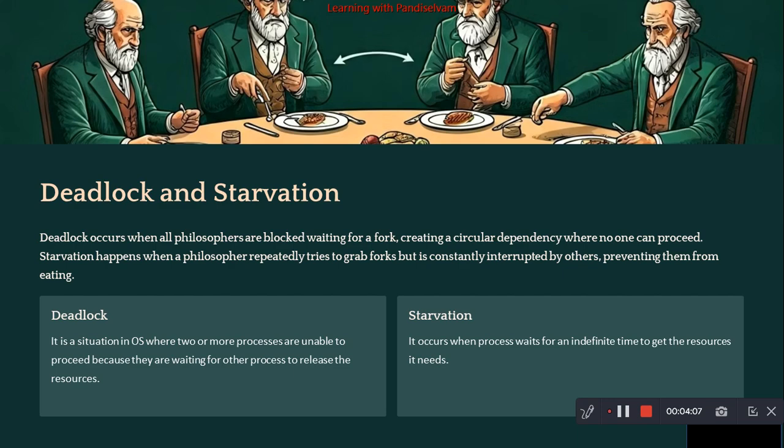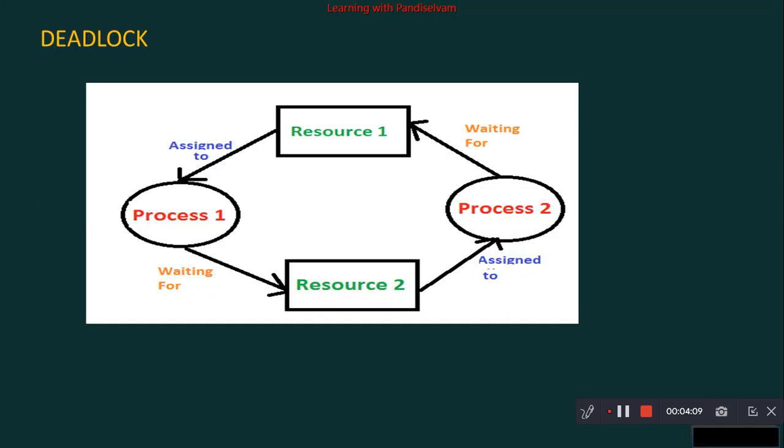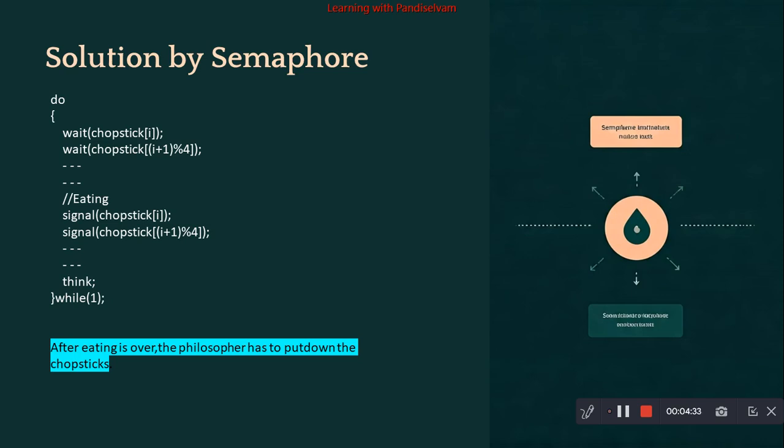Now we are going to provide the solutions. This is an image for deadlock. In the same scenario, resource R1 is assigned to process P1, but it is waiting for R2. R2 is assigned to P2, but P2 is waiting for R1. At this time deadlock will occur. This is called a circular wait. Now the solution.